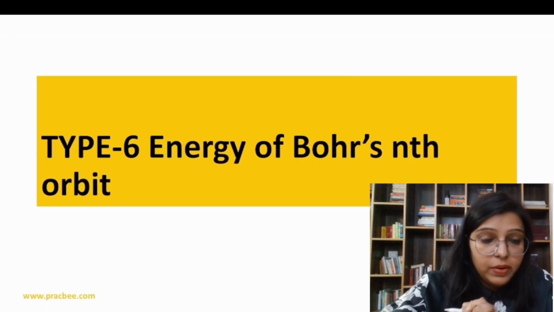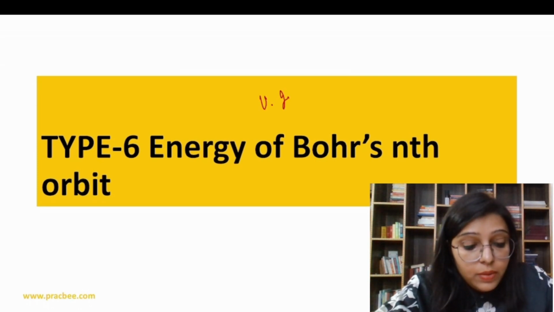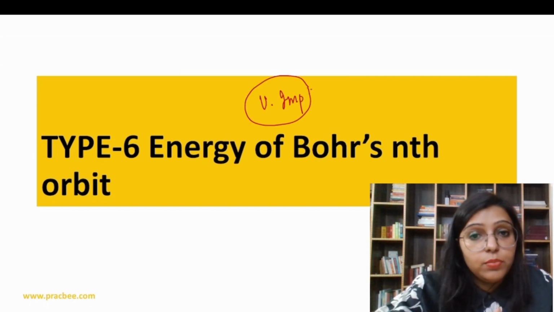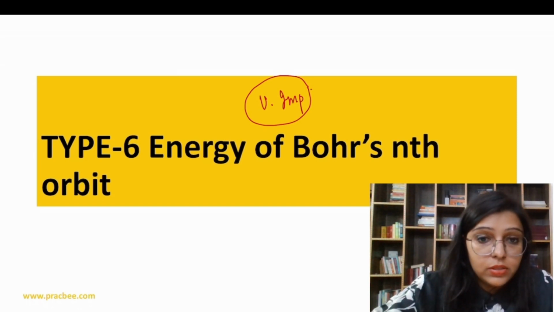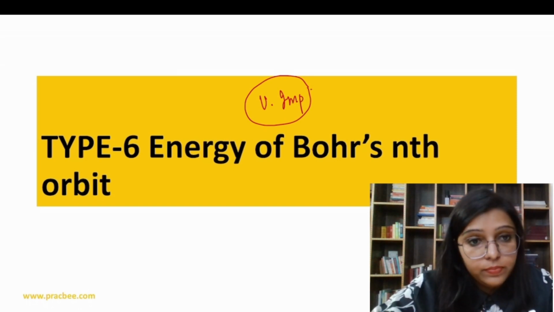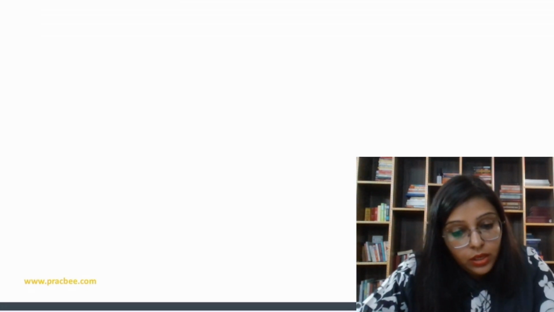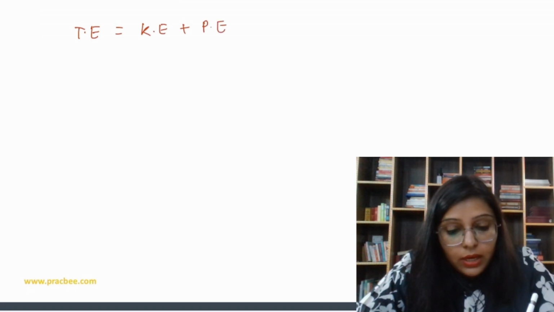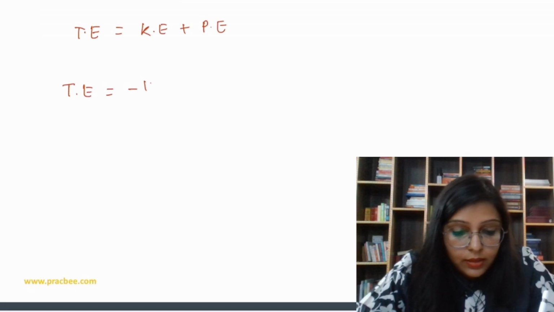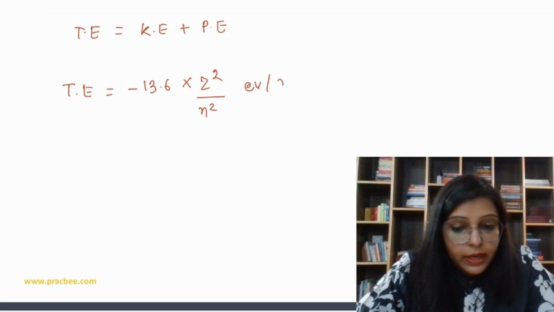Now let's move to the next topic, the energy of Bohr's nth orbit. It is a very important topic, and we are going to discuss some questions on it. Let me write down some important formulas which we are going to use. What is the formula for the total energy of the nth orbit? First of all, total energy is equal to kinetic energy plus potential energy. The final formula is minus 13.6 into Z square upon n square electron volt per atom.